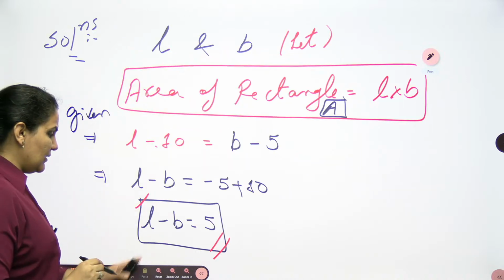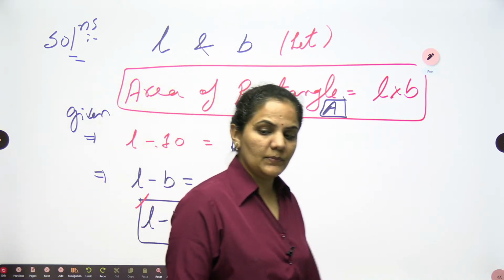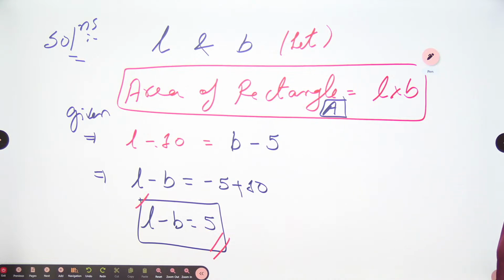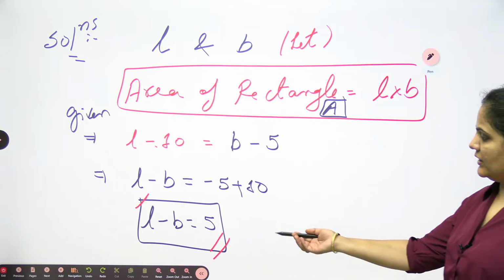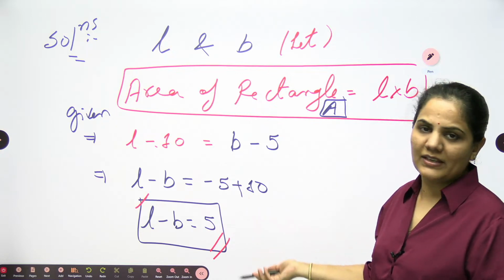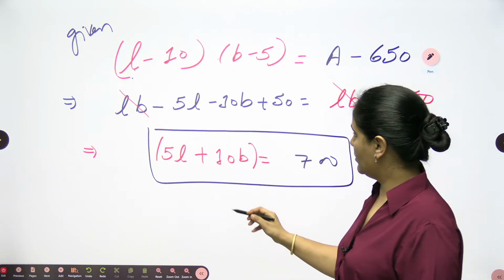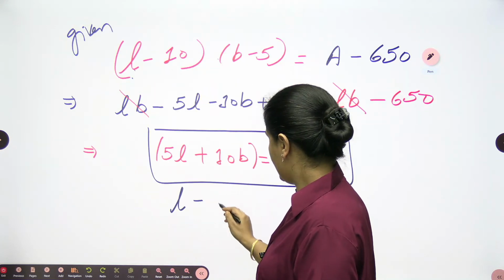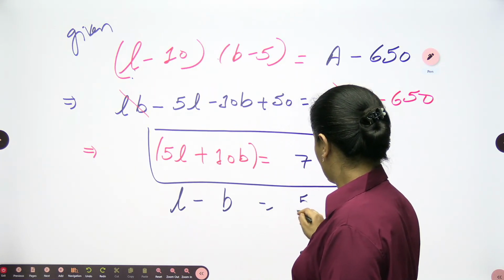This is your first equation, and one equation you already got from there: L minus B is equal to 5. Okay ji, now how to approach? You can use any one of them here. If you want to solve directly, let us write L minus B is equal to 5 here.